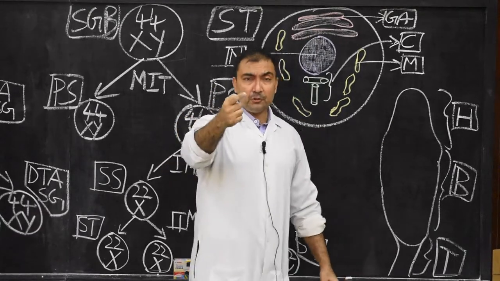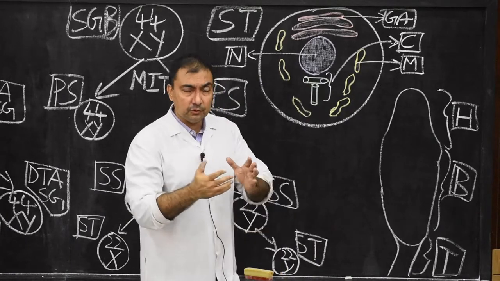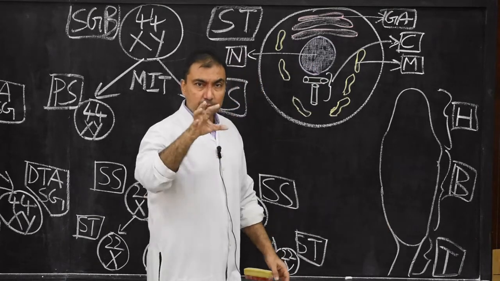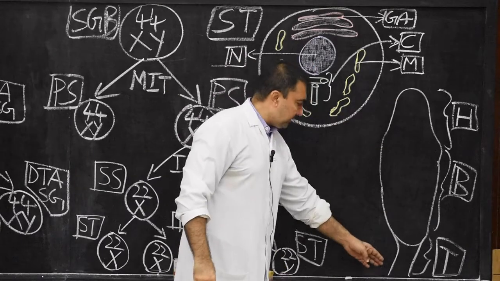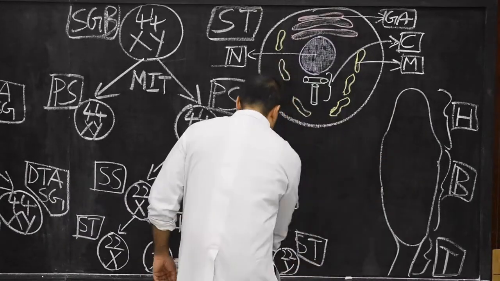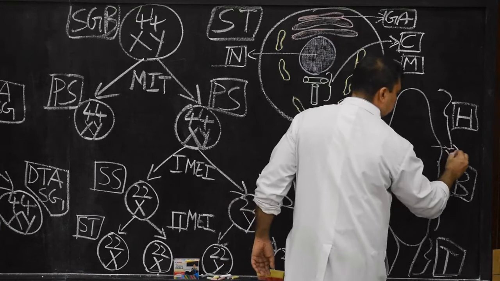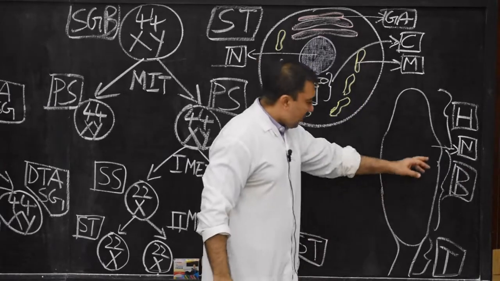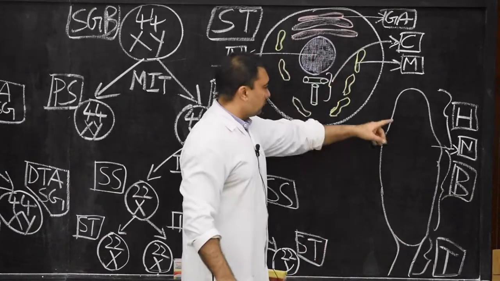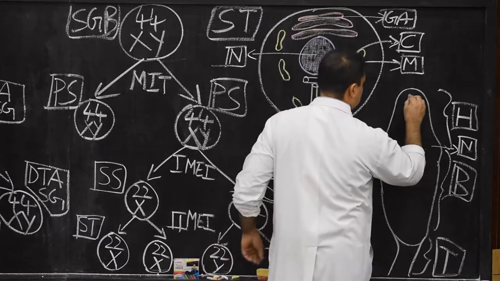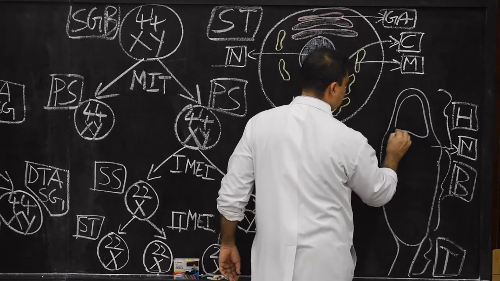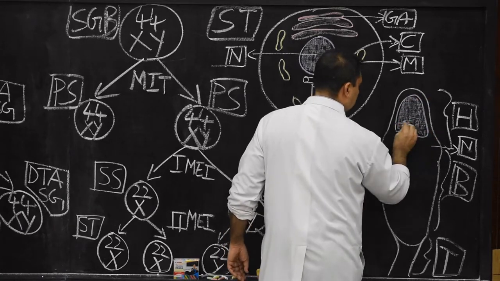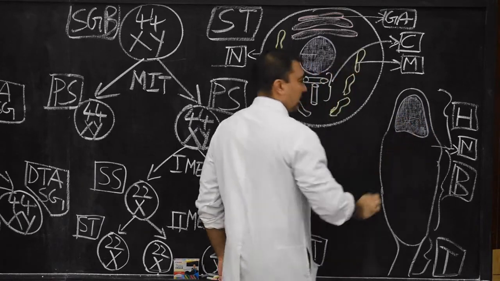Our short note topic is spermatogenesis, so you have to wind up very fast with the transformation of spermatid to spermatozoon. The mature spermatozoon will have a head. Here there will be the neck portion, between head and body, and below the body will be the tail. The nucleus will be converted into the head portion. So here please draw this head portion, and this will be the nucleus. The entire nucleus of the spermatid will be converted into the head of the spermatozoon.